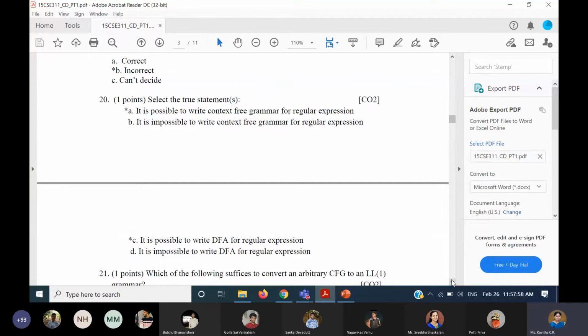When I was testing, I gave some problems like (a+b)*abb, something like that. Some people could answer, some people were struggling. There you need to think how to avoid multiple moves. Lambda transitions you will definitely not include, because you will remember that. But I observed that some people were trying to use multiple moves, or when there is a star, they try to use a plus or b plus, something like that. That should not happen. So (a+b)*abb also you can write directly as a DFA.